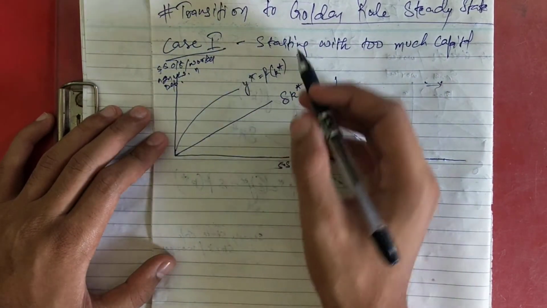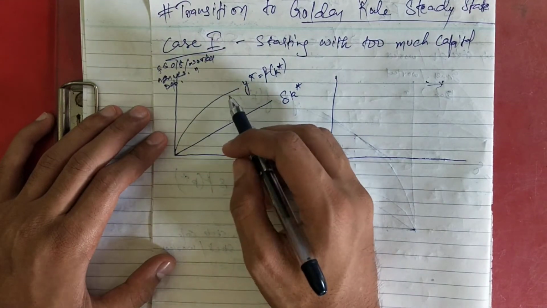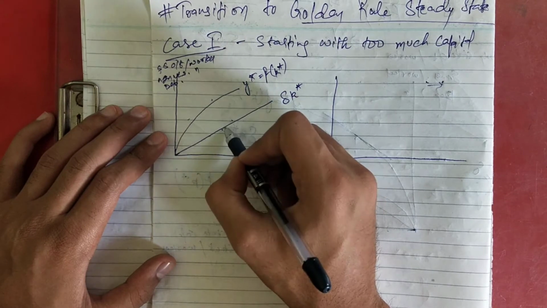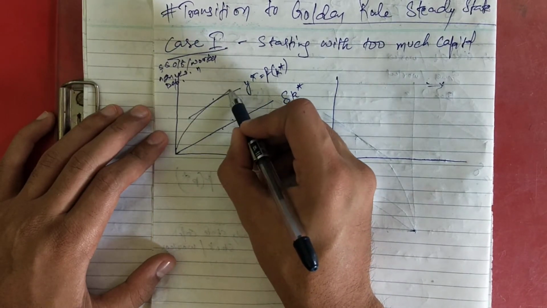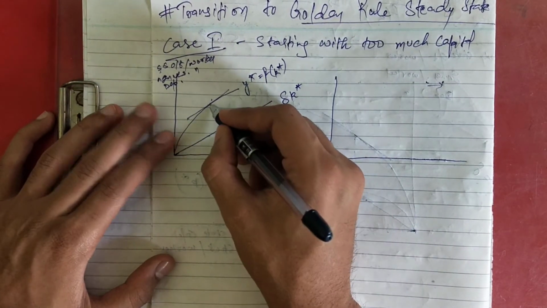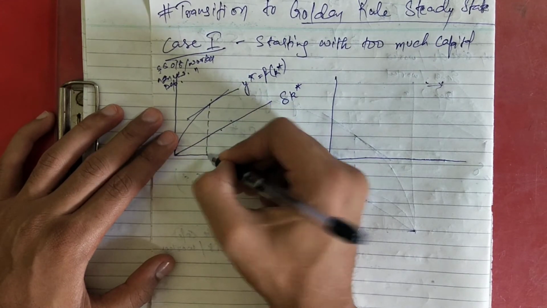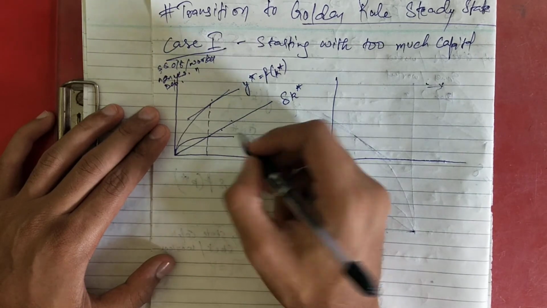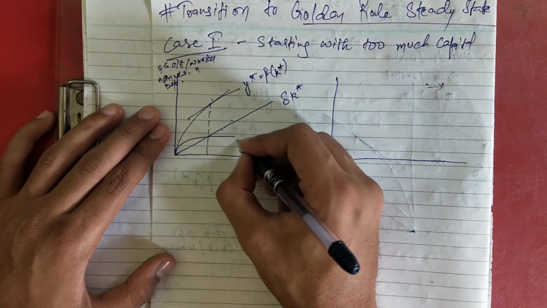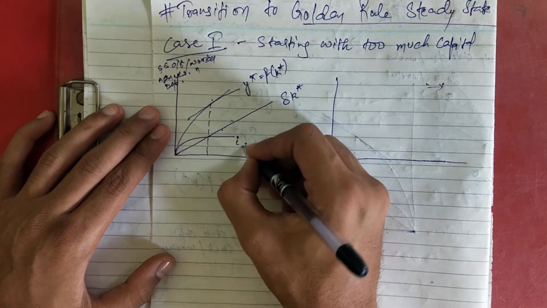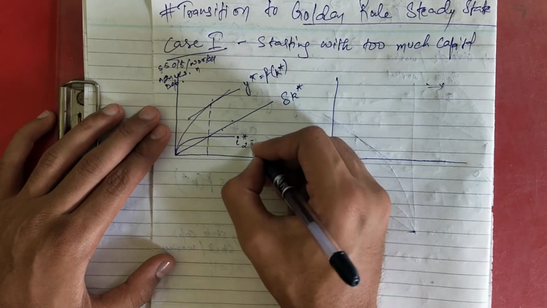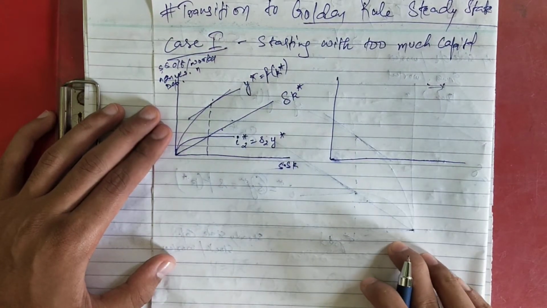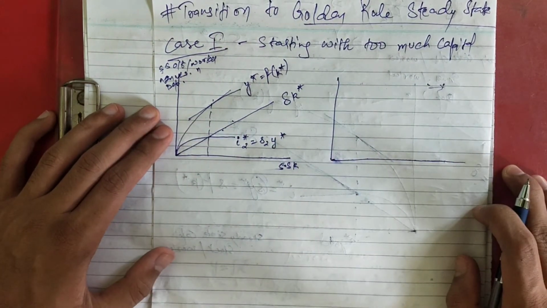This we know, and you know that you get the golden rule steady state where the slopes are equal. If I draw a line parallel to this, it is this point. At this point you can pass your investment function, I2. I will write it as I2 star, I will tell you why. That is S2 into Y star. This diagram we know, we have studied earlier also.